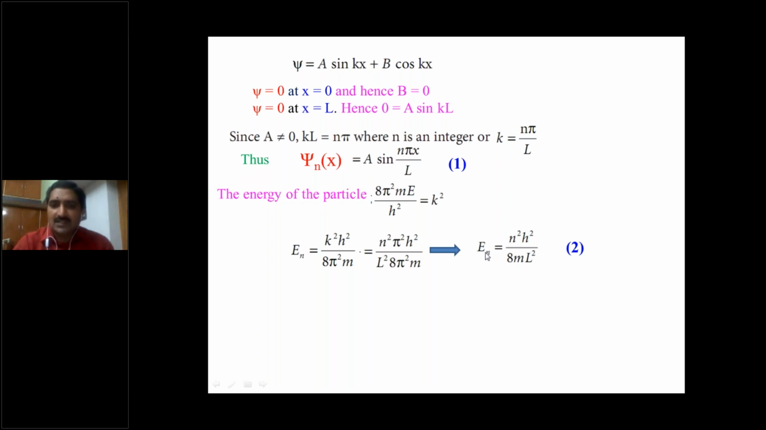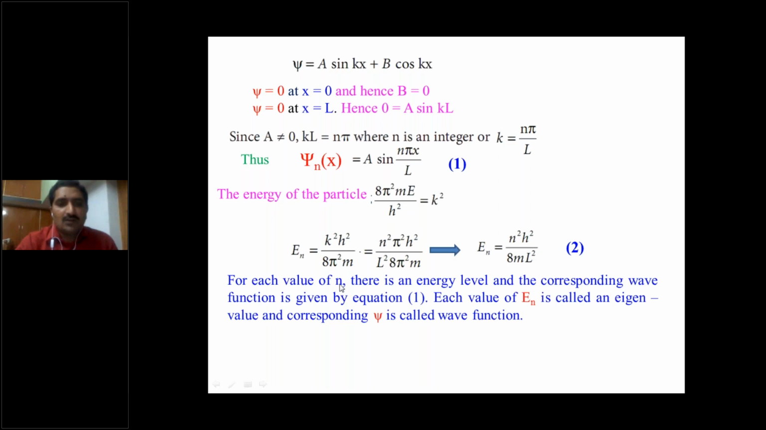E1 is the first energy level, E2 the second energy level, E3 the third energy level. H is Planck's constant. M is the mass of the particle. What is L? Length of the box. If the length of the box varies, the energy of the particle varies. And if the energy state level varies, energy varies. So energy depends upon two conditions: one is length, inversely proportional; another is the energy level, directly proportional.